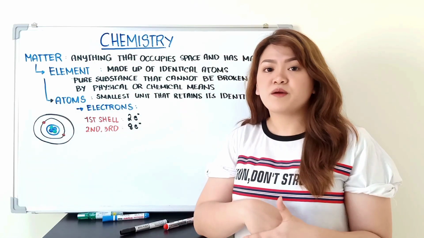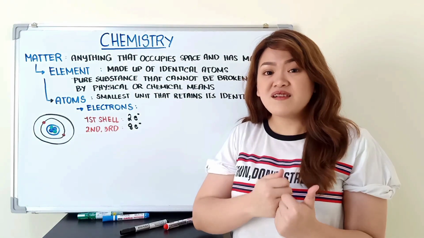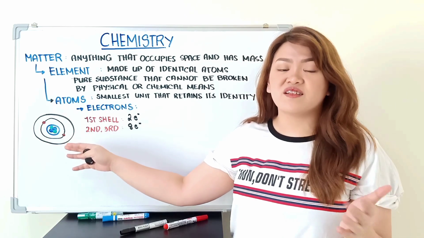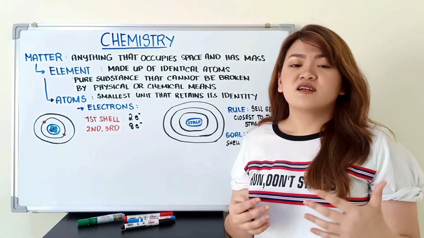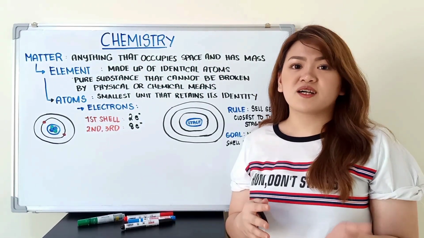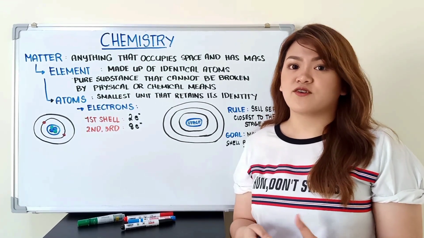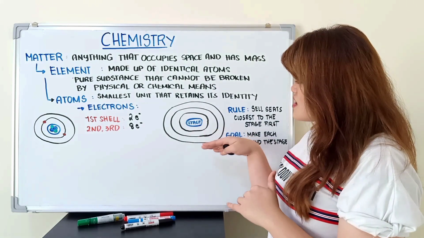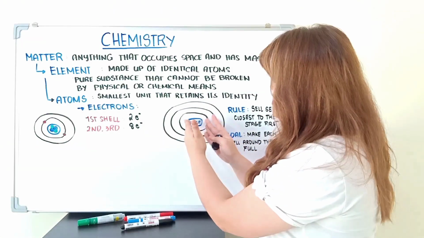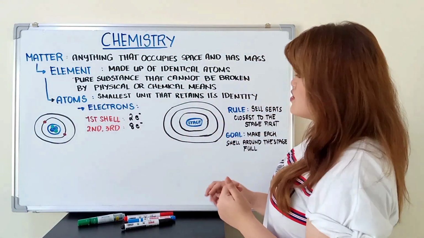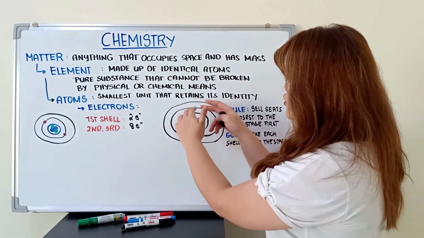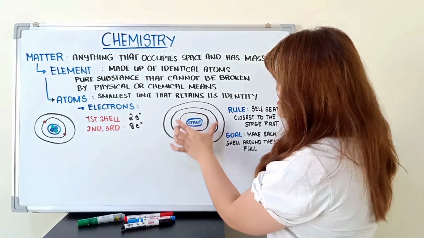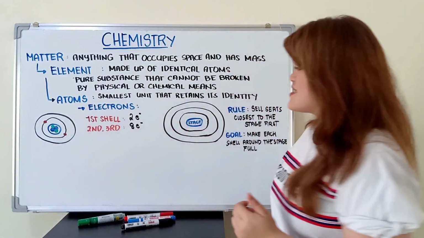What I want you to remember is that atom is happy and stable when the outermost, or what we call the valence shell, is filled with electrons. So, isi-share ko sa inyo yung pinakamagandang analogy na na-discover ko. So, imagine a concert stadium wherein yung stage nasa gitna, which represents our nucleus, and then ito yung mga rows ng seats na ino-occupy ng audience. Itong rows ng seats na to, yung nagre-represent sa shells natin.